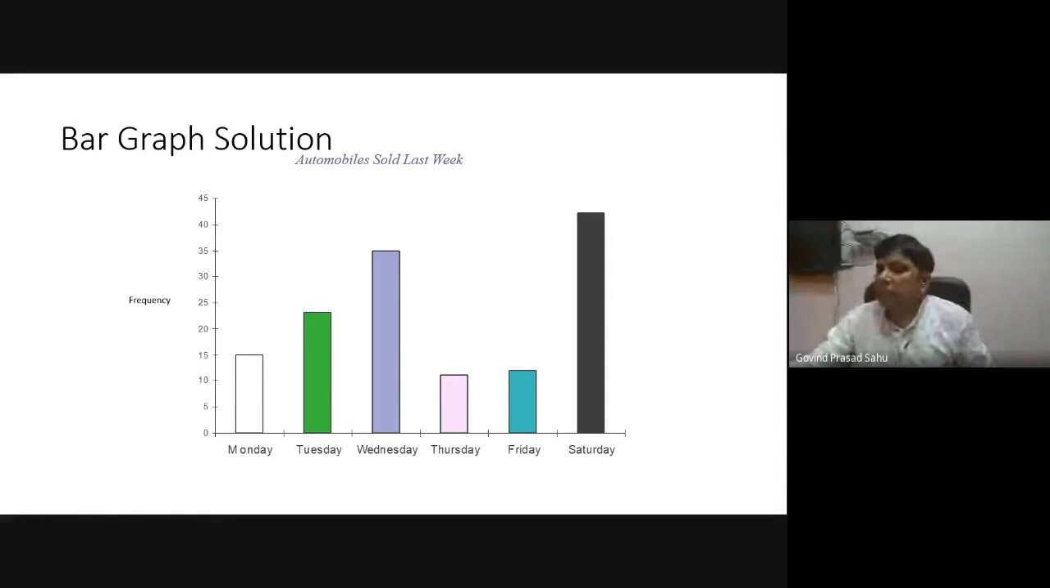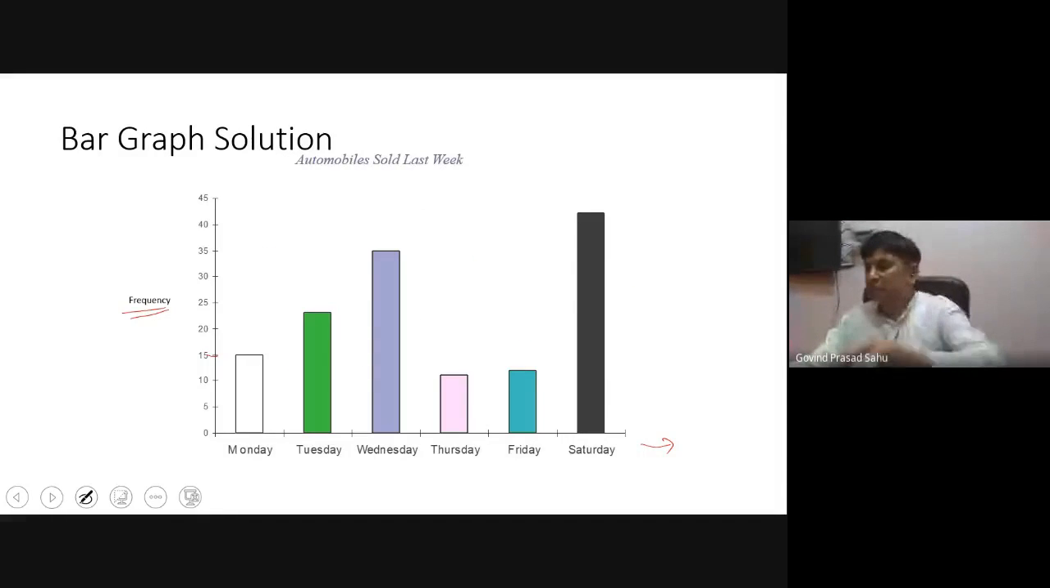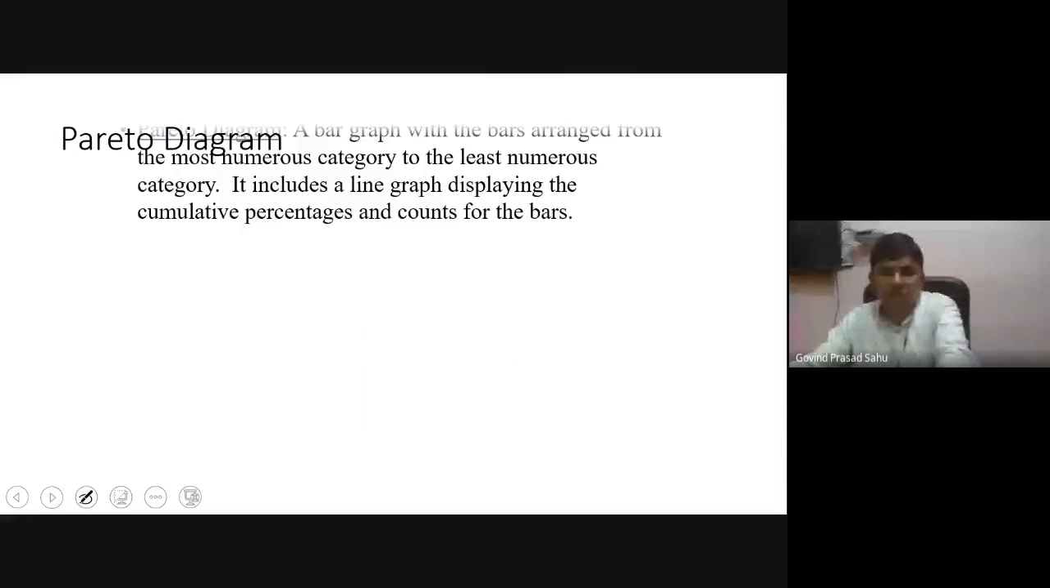Similarly, if we represent it as a bar graph, on the x-axis we have the categorical data, and on the y-axis we have the frequency. On Monday we have frequency 15, on Tuesday a frequency between 20 and 25, and so on, with the highest frequency on Saturday, which is 45. So this is the representation of data. Compared to the numerical representation, this is quite easy to understand regarding the nature of data.